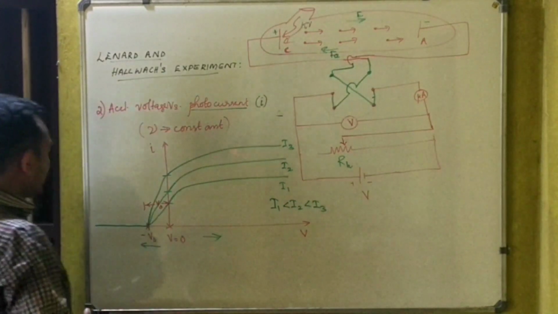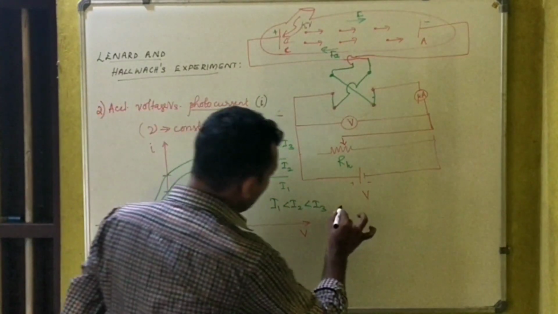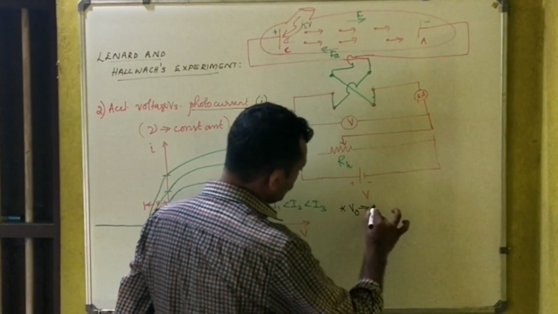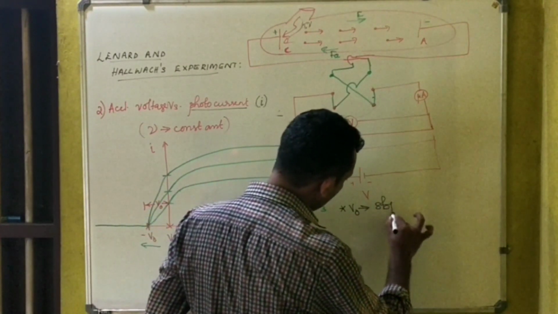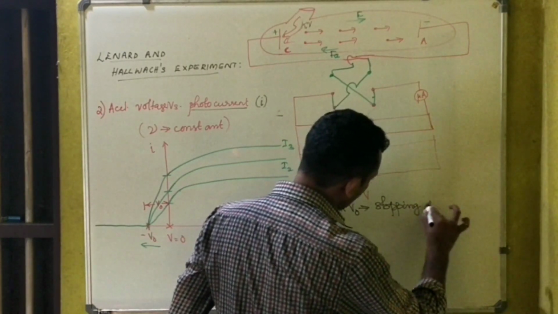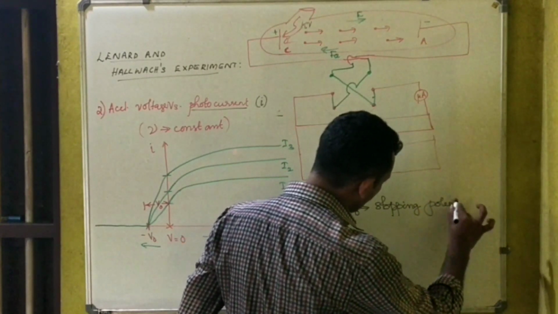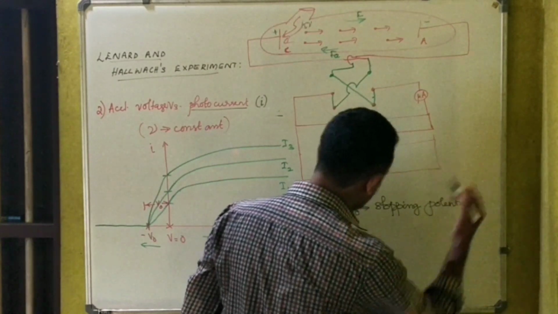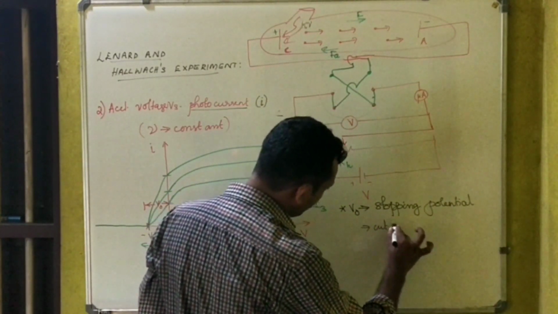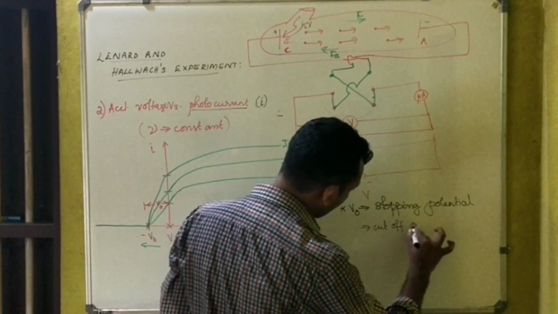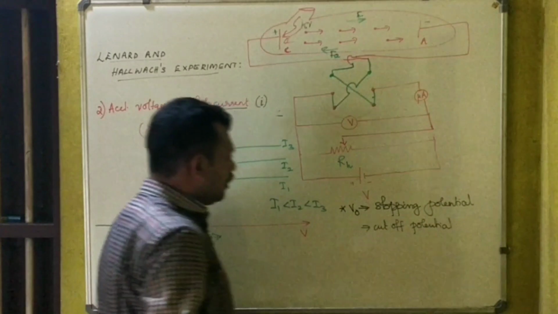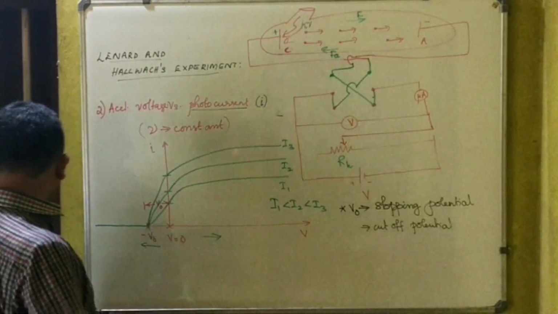The potential difference V0 is called the stopping potential, otherwise called the cut-off potential.